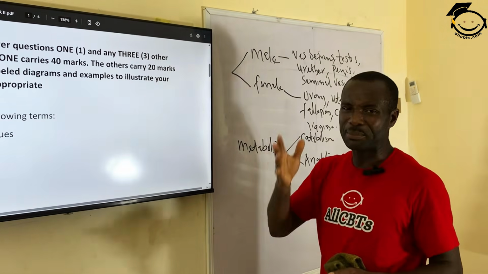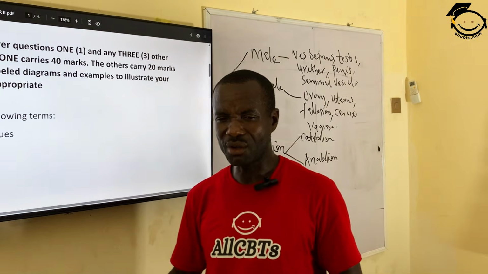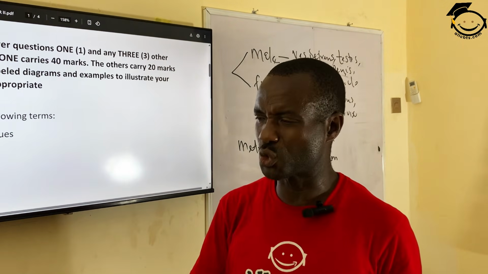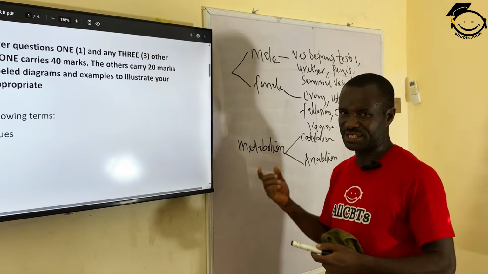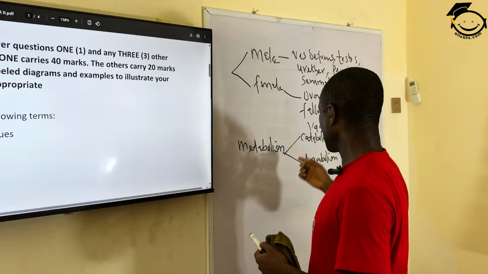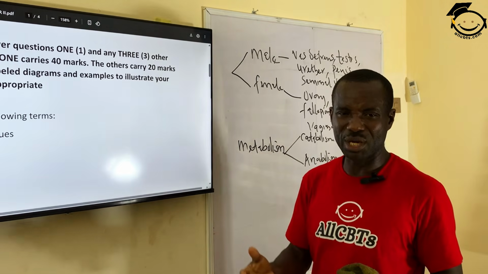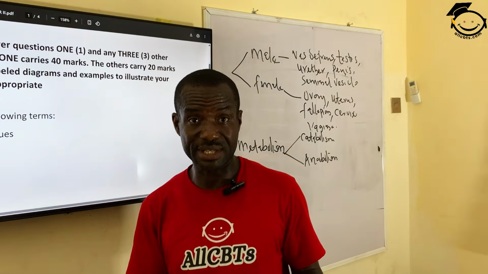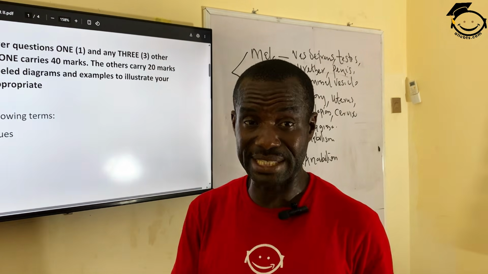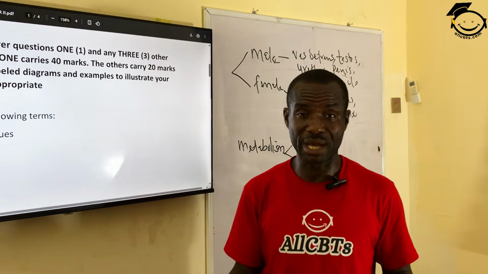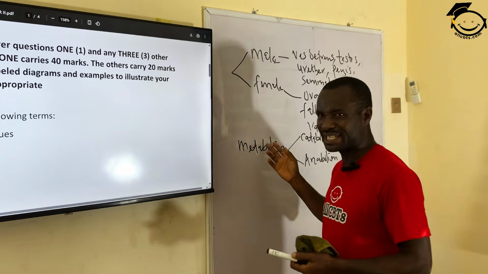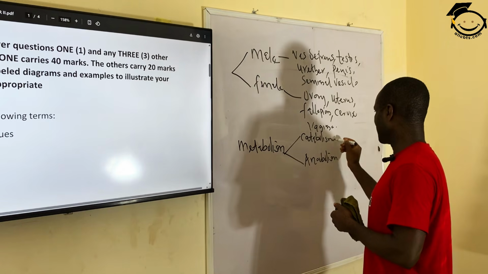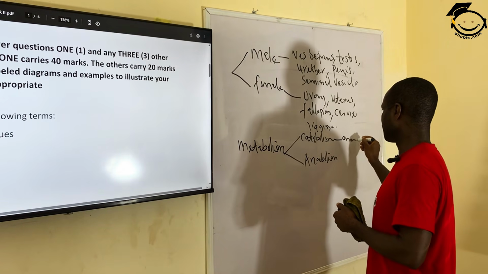Catabolism simply means the breaking down of giant molecules into smaller units. And this requires what? Energy. Energy is released when a giant molecule is broken down. For instance, carbohydrates can be broken down during digestion into a simpler form called glucose. In this process, energy is released. Energy is given off.